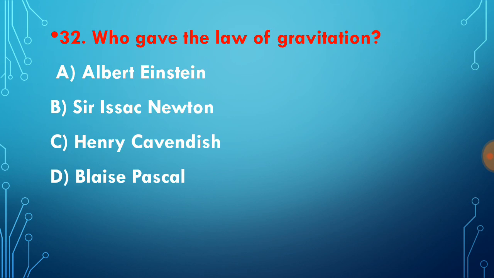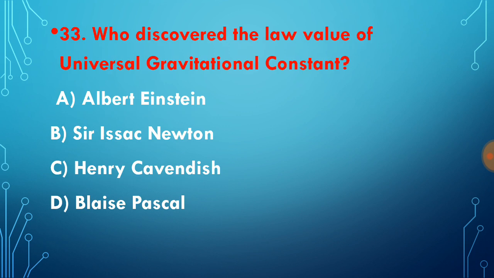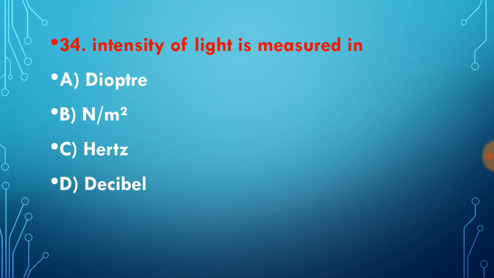Question number 32. Who gave the law of gravitation? We all know that the famous law of gravitation was given by Sir Isaac Newton. Newton's law of gravitation. Question number 33. Who discovered the value of universal gravitational constant? For this question also I have seen students write Sir Isaac Newton as the correct choice, but the gravitational constant value was given by Henry Cavendish. So don't get confused with this. Henry Cavendish is the person who gave the value of universal gravitational constant.